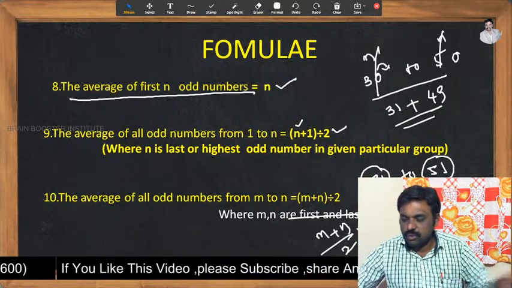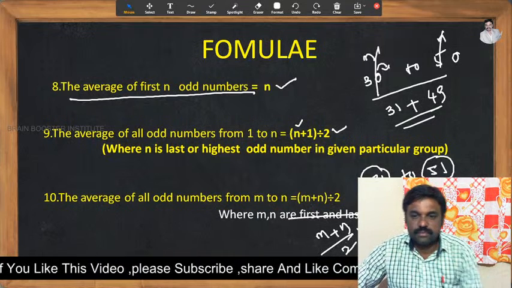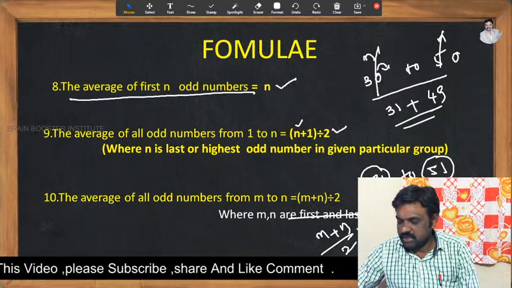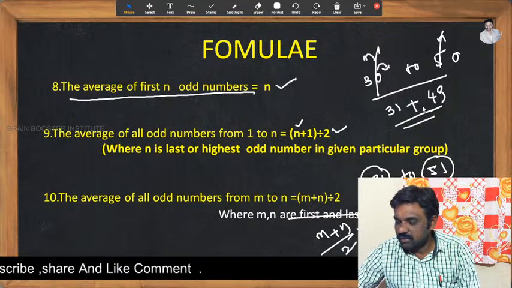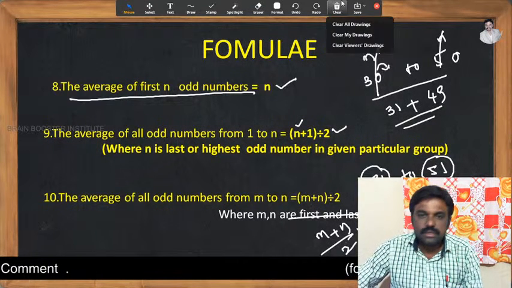Okay, so Nitya's 31 to 49. Very good. 31 to 49. Yeah, 31 to 49. Great. Good, Nitya's good.